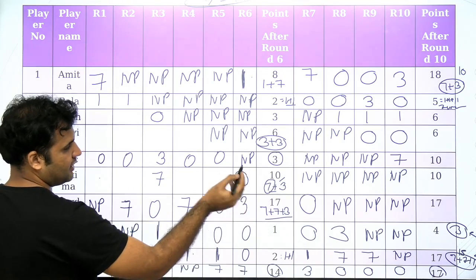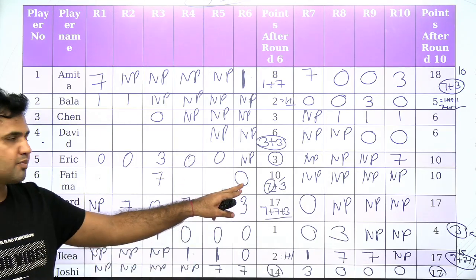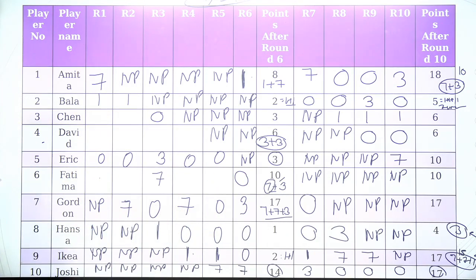3 cannot come over here. This is not a possible option that will place 3 over here. Here it will be 0 only. Okay. Now guys, listen here.